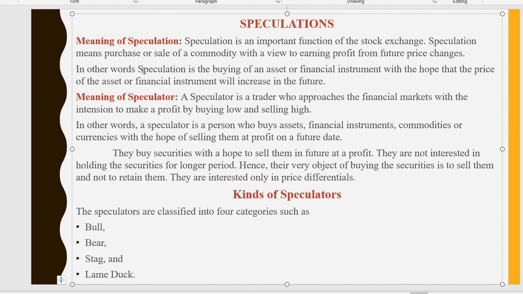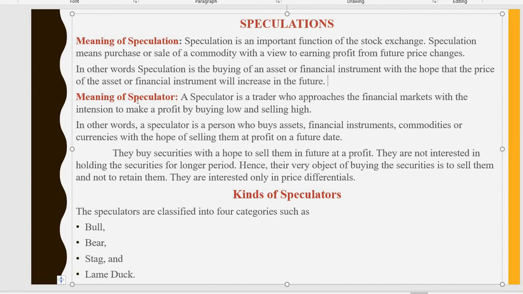In other words, speculation is buying of an asset or a financial instrument with the hope that the price of the asset or financial instrument will increase in the future. So if the price of the asset increases in the future, you can make a profit out of it.